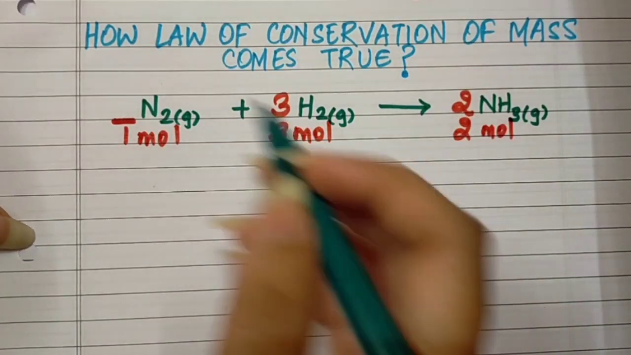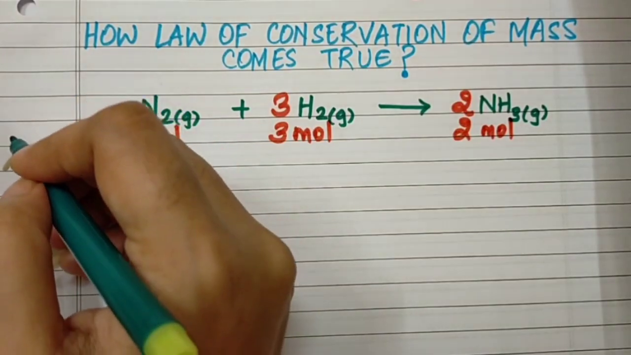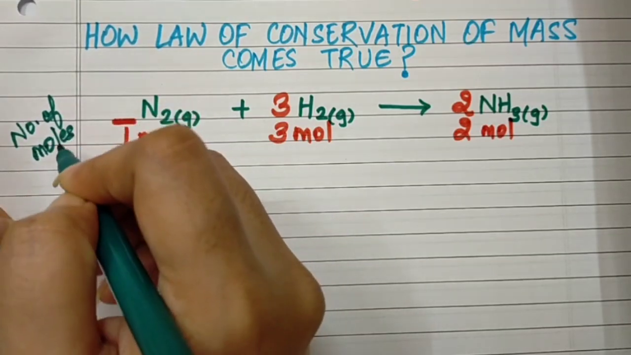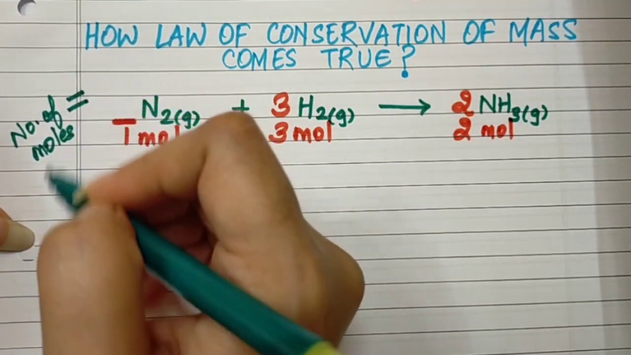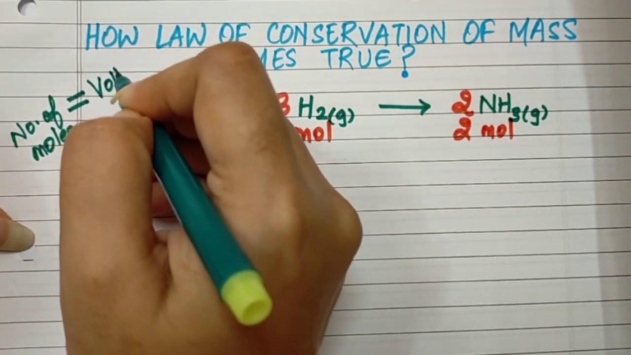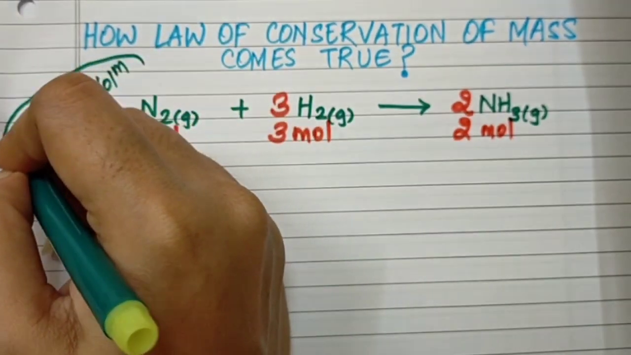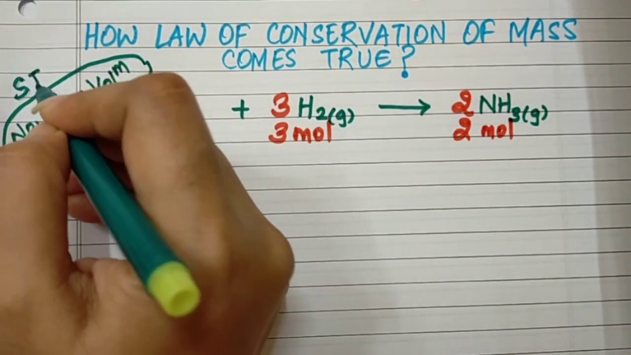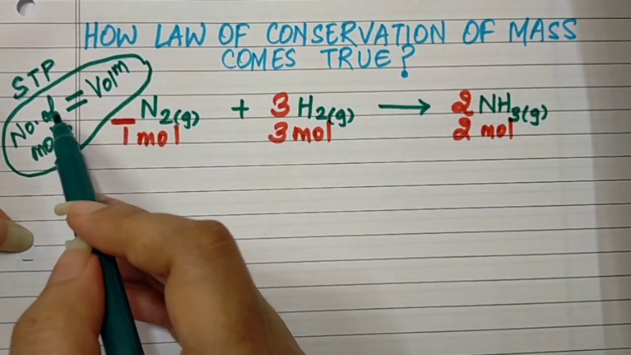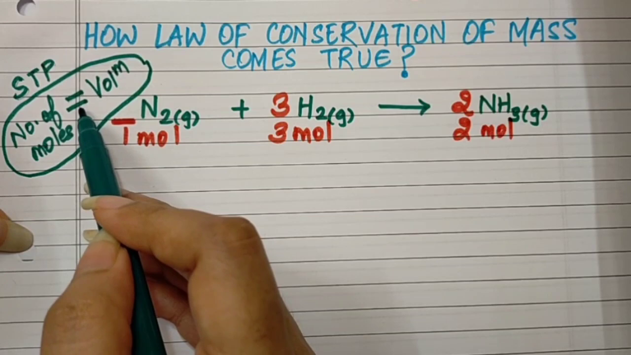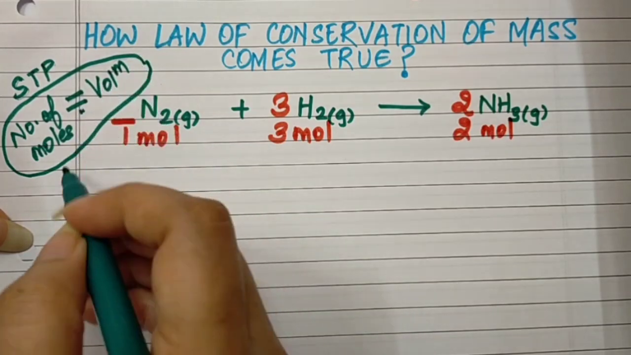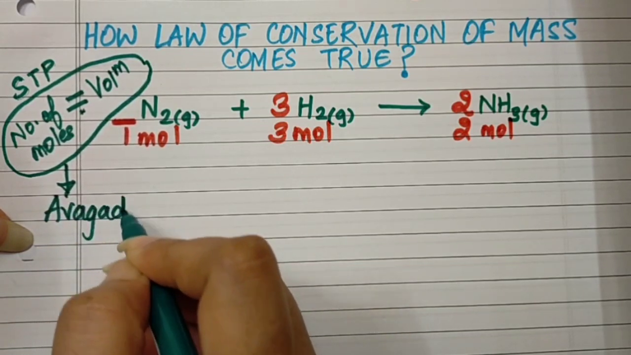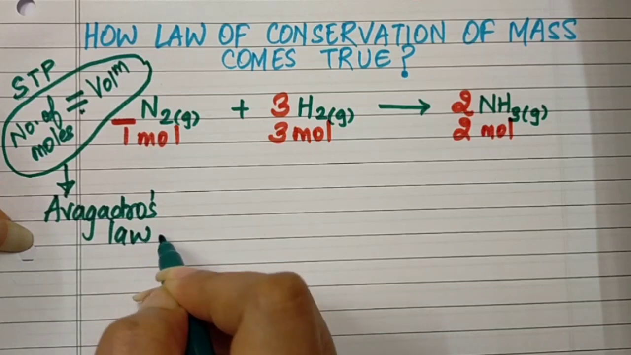Now students, always in a chemical reaction, whatever the number of moles is for a gas, it will always be equal to the volume of the gas. I repeat, if the gas is at standard temperature and pressure, whatever the number of moles of the gas is, it will always be equal to the volume. And this is nothing but a law which is called the Avogadro's law.